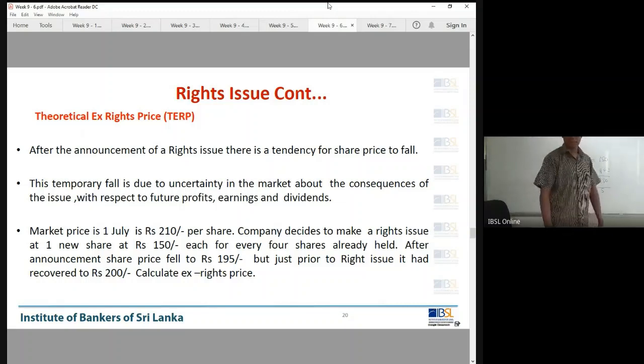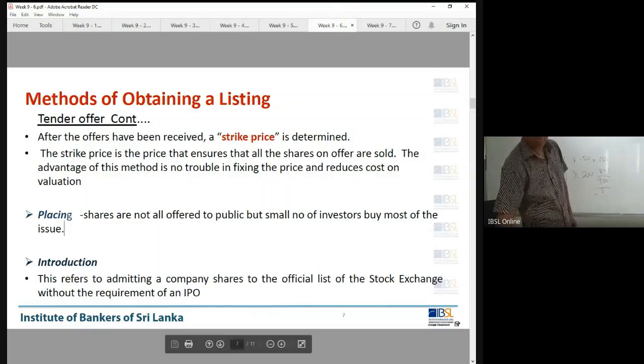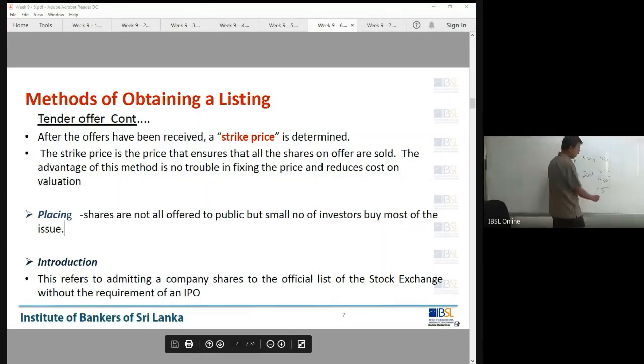Right? This is how it's calculated. We have discussed this. 1 new at rights issue price 150, below the market. Yes, correct. Market price is 200, at a discount. 800 plus 150 is 950, divided by the total number of shares after the rights issue. So the answer should be 950 divided by 5. That is the rights issue, but this is the theoretical ex-rights price.